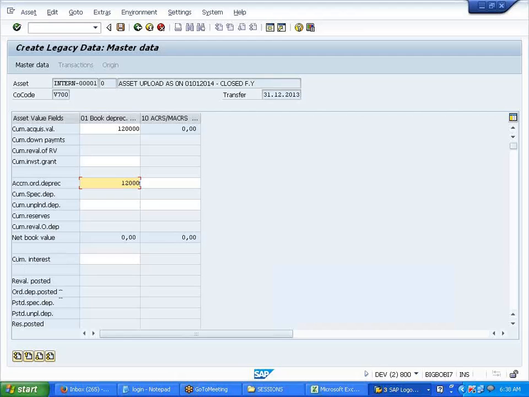See, ordinary depreciation is not coming in this case. Why? Because we are not doing it in the current year. If I do it in the current year, even this will get activated. Then 4,000. My net book value will change automatically as per this.